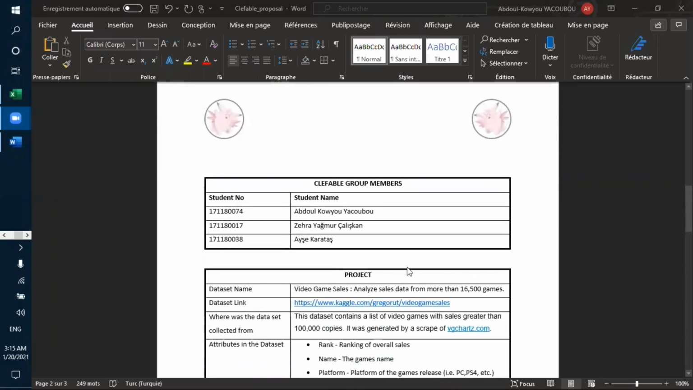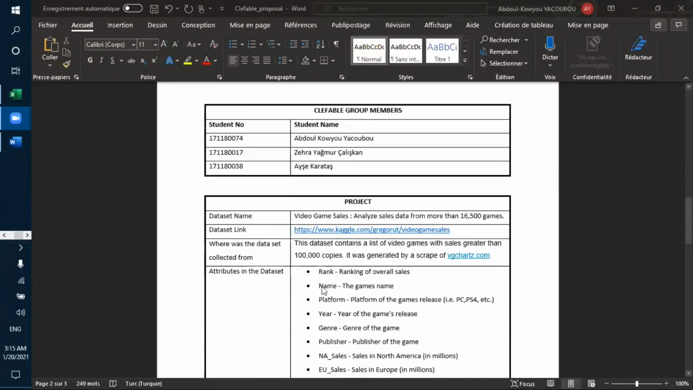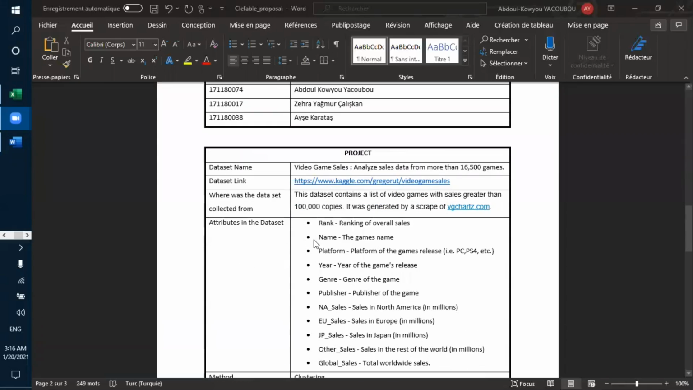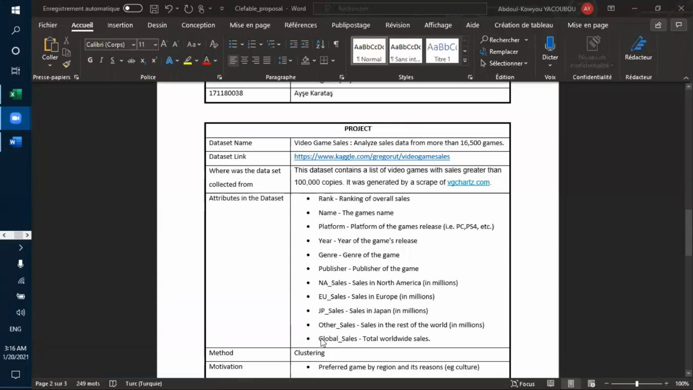Our purpose on this project is to analyze sales data from more than 60,000 games. We will give the link below for the dataset. Attributes in the dataset include rank, name, platform. But the main one used is global sales, because we compare the global sales per region, per year, per platform, etc.